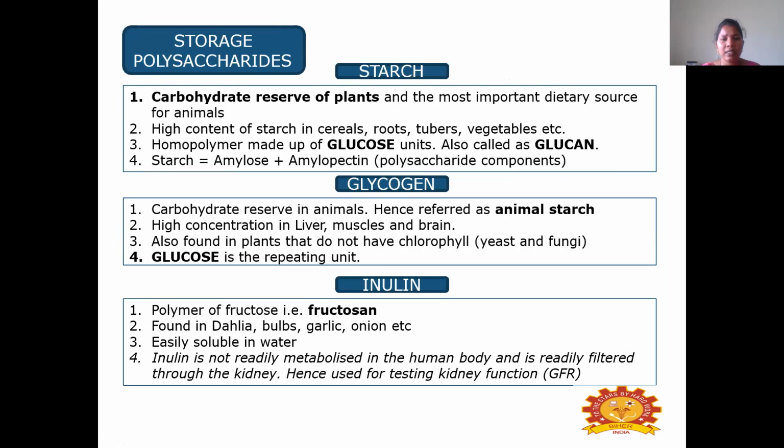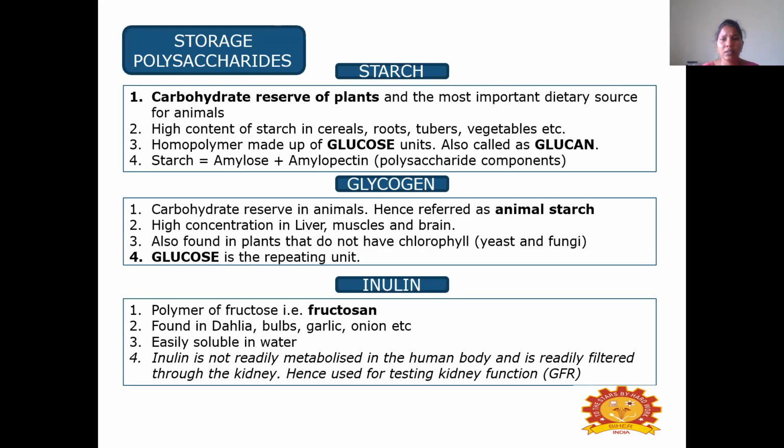Then coming to the storage polysaccharides, starch is a storage polysaccharide, glycogen is a storage polysaccharide, and inulin is a storage polysaccharide. Starch is the carbohydrate reserve of plants and the most important dietary source for animals. Starch is present in high content in cereals, roots, tubers, and vegetables. This is a homopolymer made up of glucose units. It is also called glucan. Starch is also composed of amylose and amylopectin, which are the components of this polysaccharide.